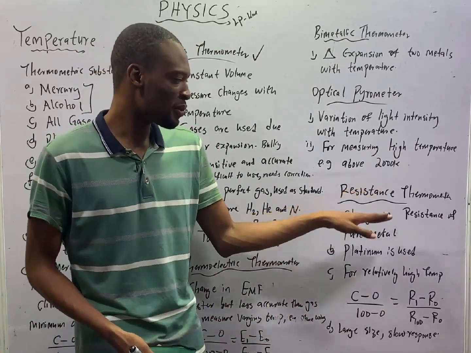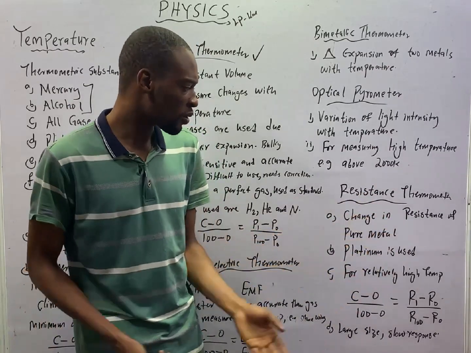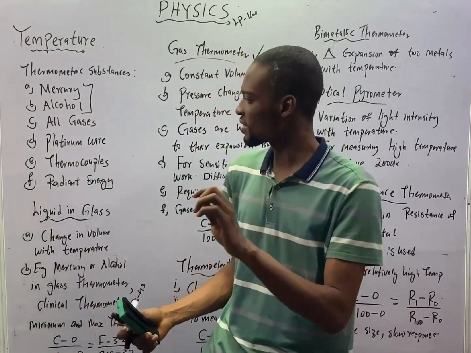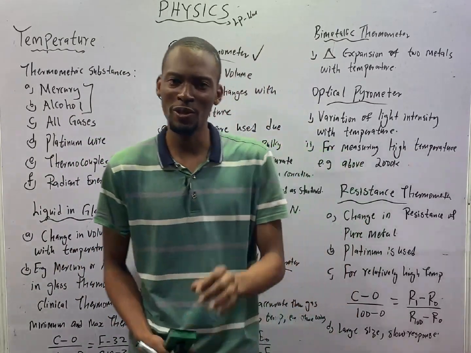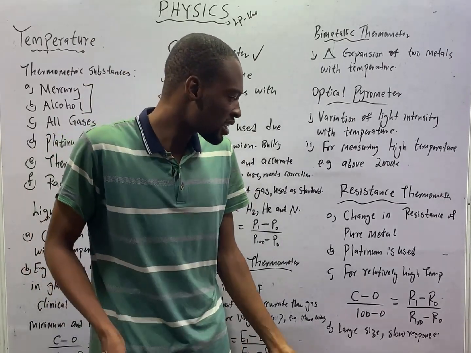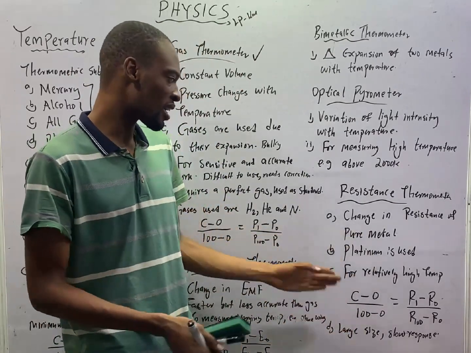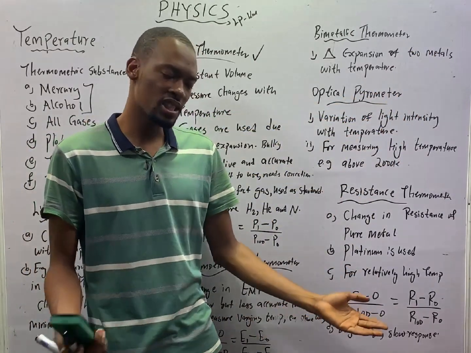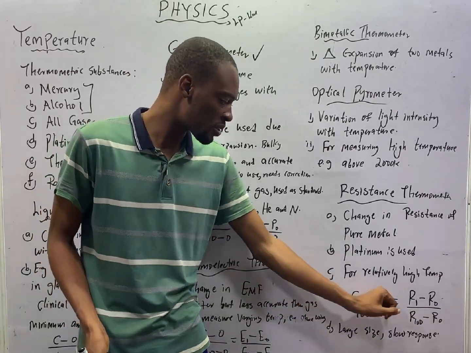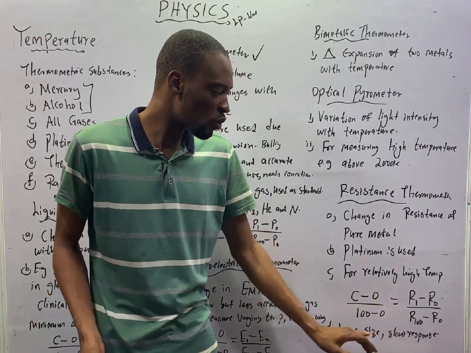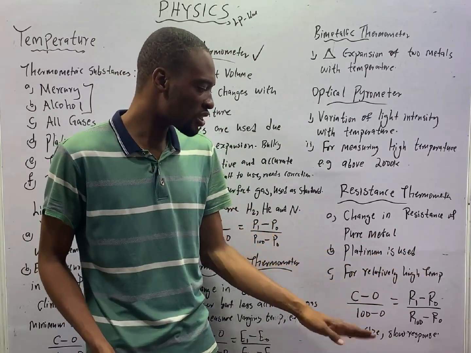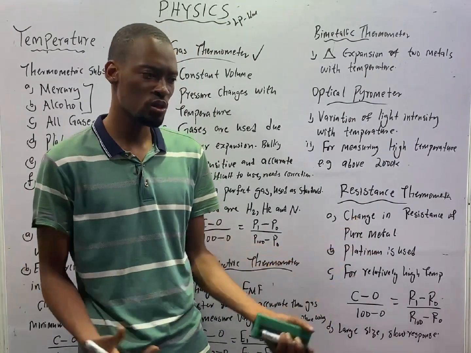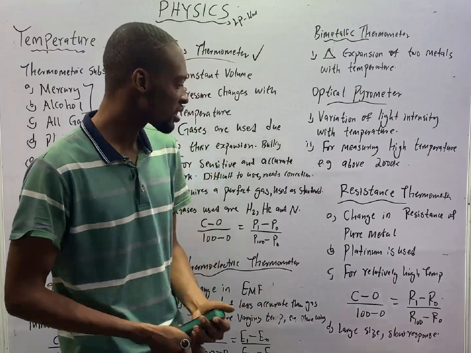And we have the resistance thermometer. The resistance thermometer works on change in resistance of pure metals, and the thermometric substance used is platinum wire, which works on change in resistance. It is used for relatively high temperature, at least higher than some of these others, except for the optical pyrometer. Since it works based on resistance, the temperature is (C minus 0) over (100 minus 0) is equal to (R1 minus R0) over (R100 minus R0). It is very large in size and it responds slowly. These are the setbacks of the resistance thermometer.